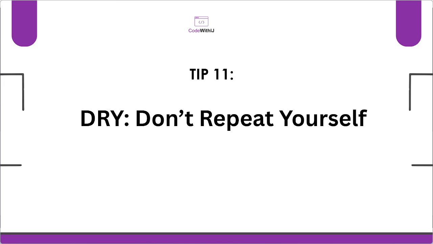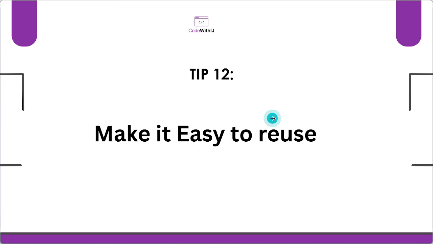We tend to write functionality, and sometimes that functionality can be reusable in different aspects, and sometimes we forget what we have written and we write the same functionality again. Because we ignore the warnings in our system and our console log, we end up not realizing that we are doing the same thing over and over again. So this tip number 11 reminds us: don't repeat yourself. Whatever can be reusable, reuse it. Tend not to do the same thing over and over again. Don't write the same function over and over again. It just doesn't make sense.